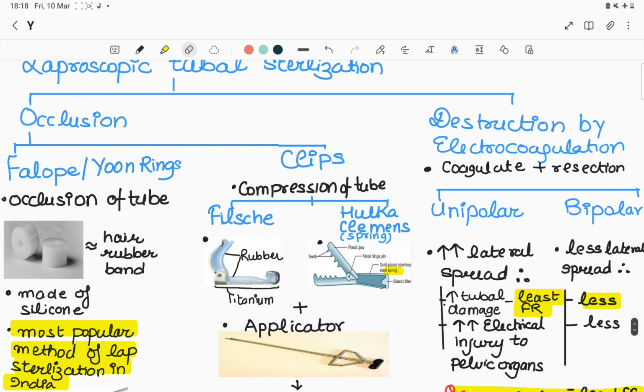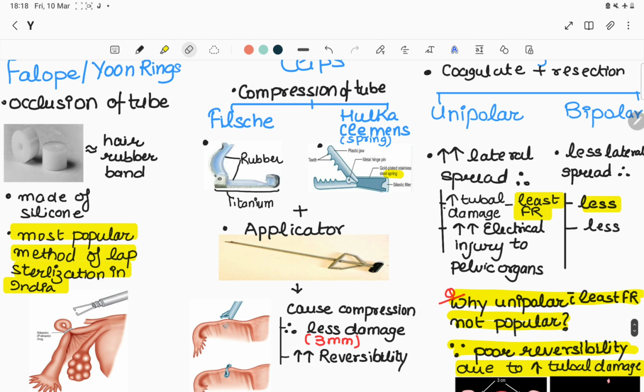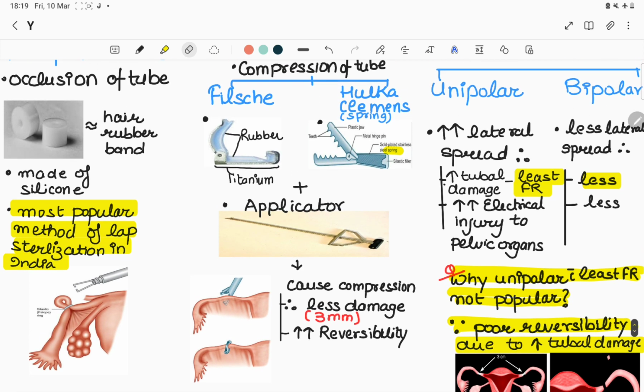Then second is destruction by electrocoagulation. In this method, there is coagulation of the tube, or you can say the tube is burnt and the burnt part is resected. It can be done by unipolar or bipolar. In unipolar, there is one blade only, so there will be high lateral spread, therefore there is more tubal damage, and therefore the least failure rate of the procedure. But there is more electrical injury to the pelvic organs as compared to the bipolar procedure.